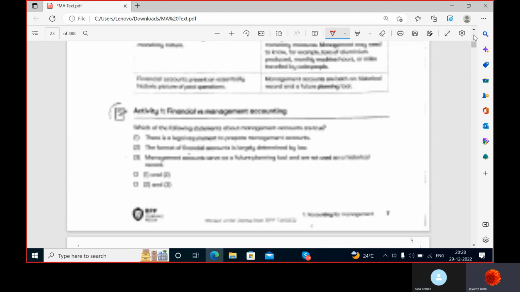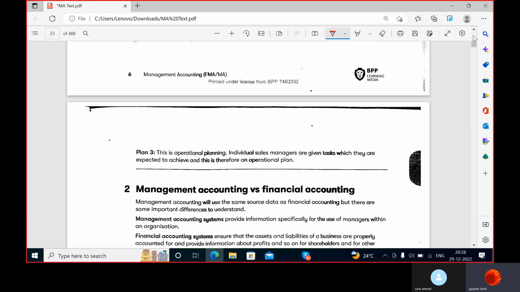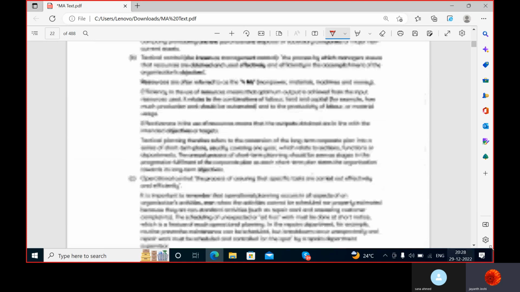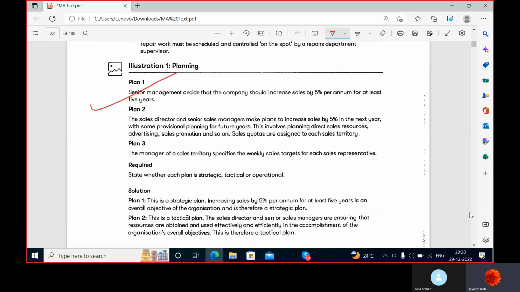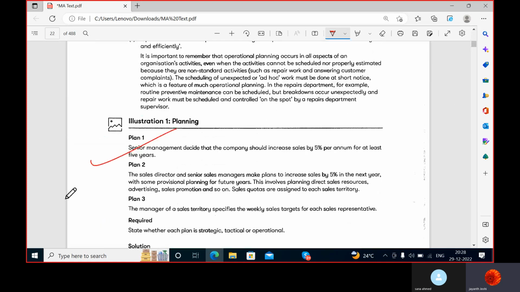Okay, sir. So we have already explained the other points also, data, information, all are done. Just we will read this question and see what your answer is going to be. It's the first activity, right, sir? Yeah. There are three plans. Read those three plans and state whether each plan is strategic, tactical or operational. You have to decide what is strategic, what is tactical, what is operational.